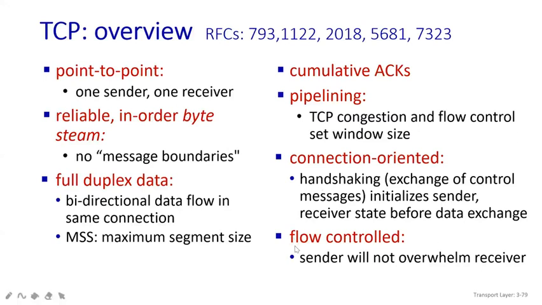Next is known as your flow control. What is the meaning of flow control? The sender will not overwhelm the receiver. Whenever the sender sends any kind of message, it should not send in such a way that the receiver gets overwhelmed. Whenever the sender sends the message or any kind of packets, there should be some window size. Within that window size, the receiver should receive the packet and should be able to send the acknowledgement back. Otherwise, the receiver will get overloaded, and that time also we may get the packet lost. So that's the reason this is known as your flow control.